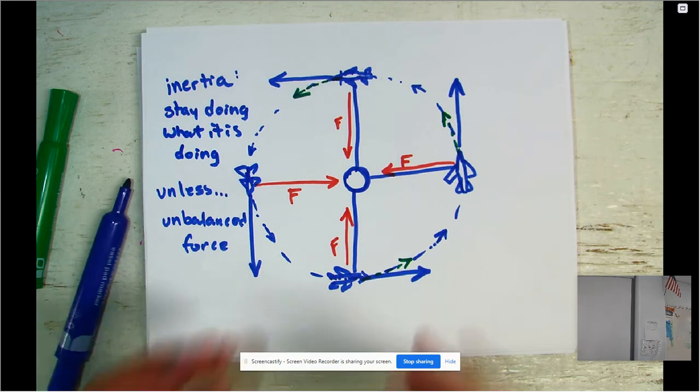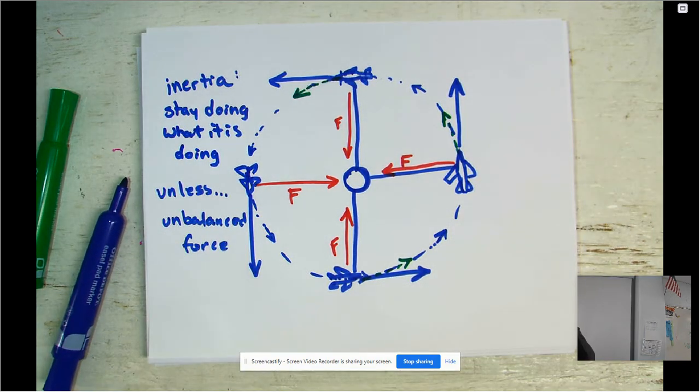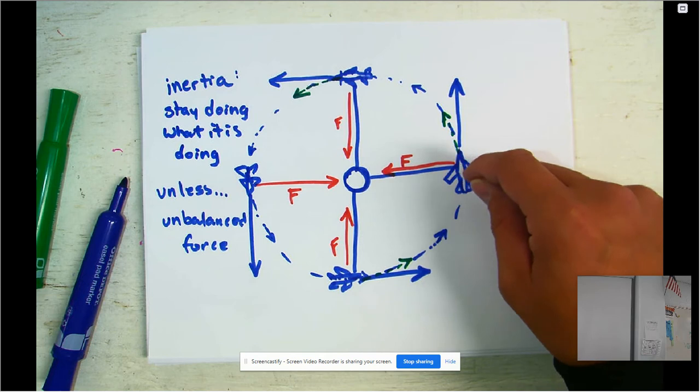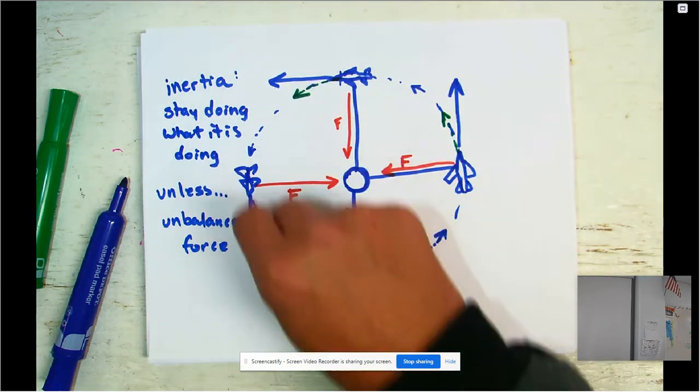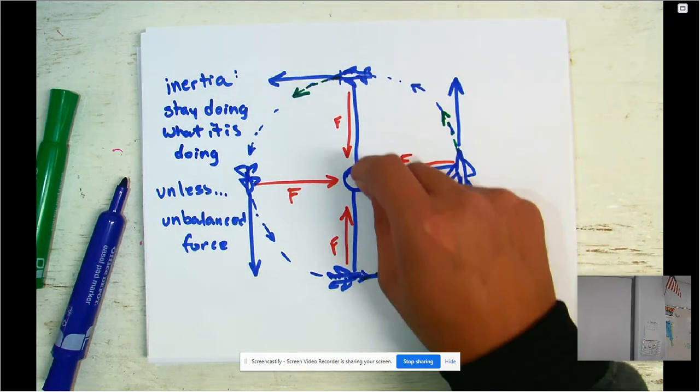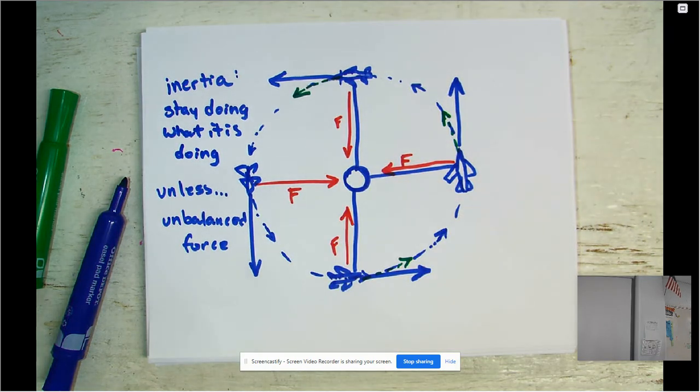It's a center-seeking force called the centripetal force. Centripetal force means center-seeking force. Anywhere along this circular path, you're going to have the force directed towards the center of that circle.